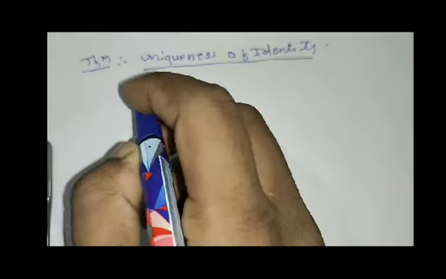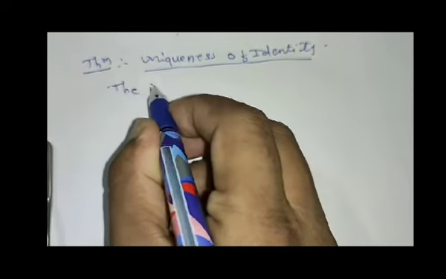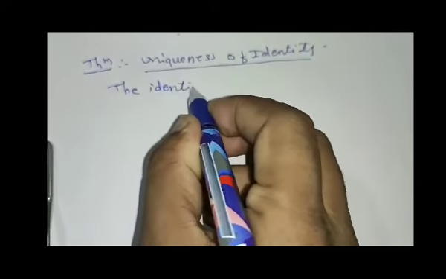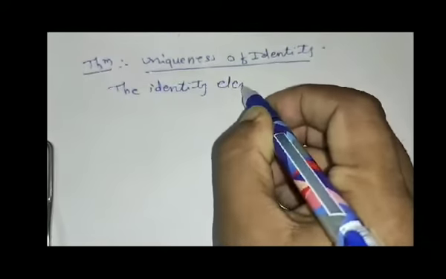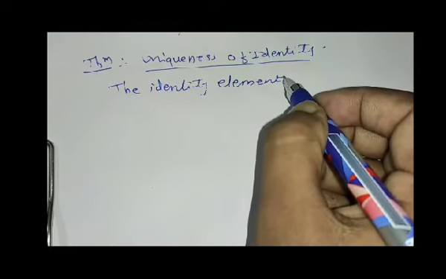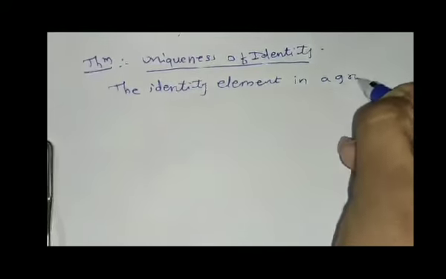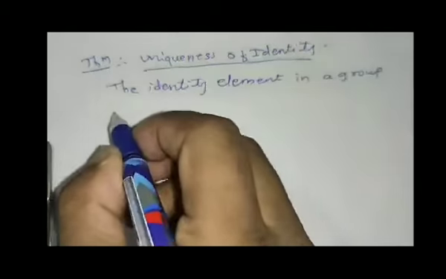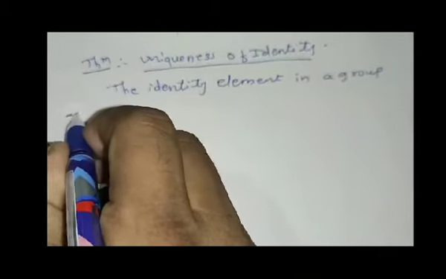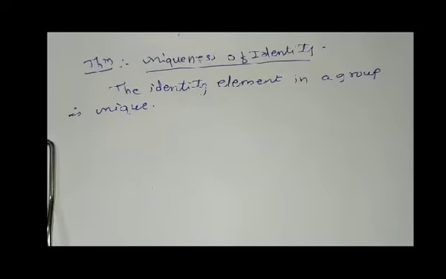So the statement is that the identity element in a group is unique. In a group it is unique.